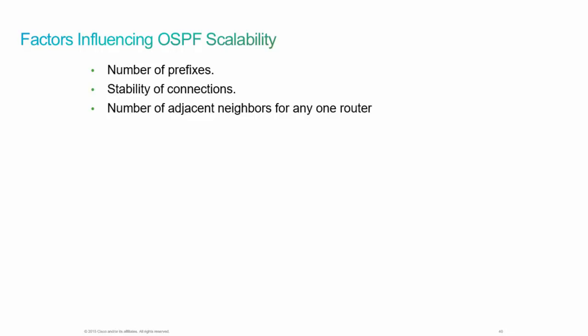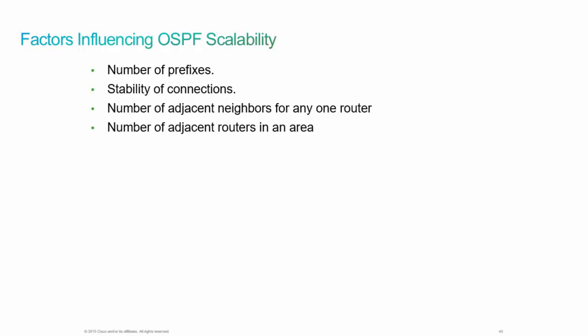Now, another influencing factor to OSPF's scalability is the number of adjacent routers inside of an area. One of the scalability mechanisms of OSPF is configuring an area. So when we design our OSPF, we really want to step back and ask, who is going to go in area 0?